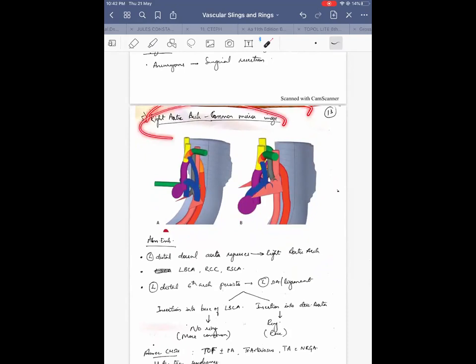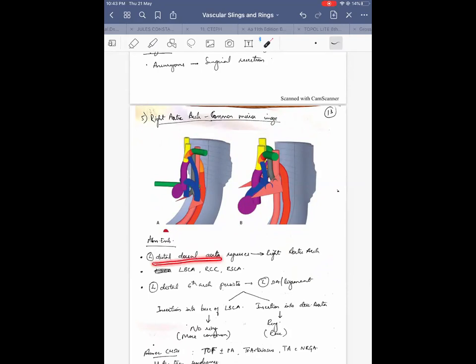Right aortic arch with common mirror image can also produce a vascular ring. But what happens in right aortic arch? This can be commonly seen. Right aortic arch with common mirror image is associated with many congenital heart diseases or can also be isolated. Isolated is very rare. It is usually associated with TOF with pulmonary atresia and truncus arteriosus.